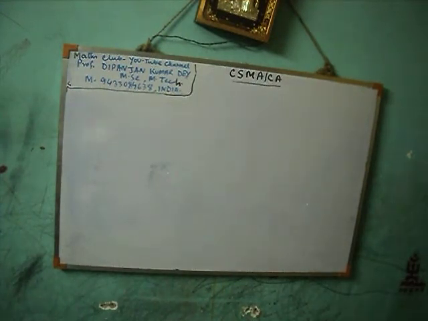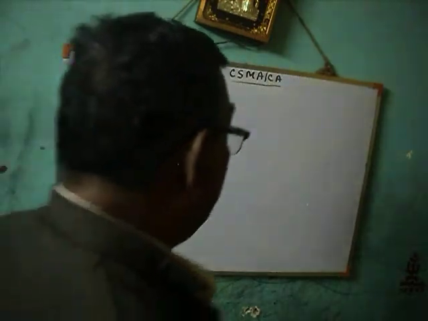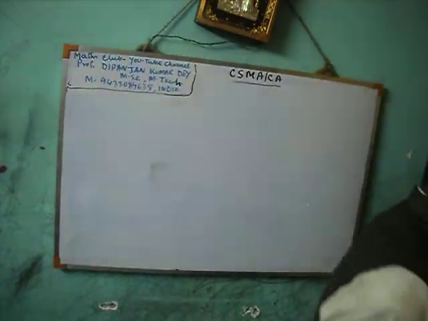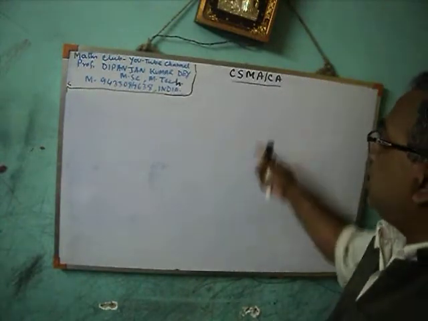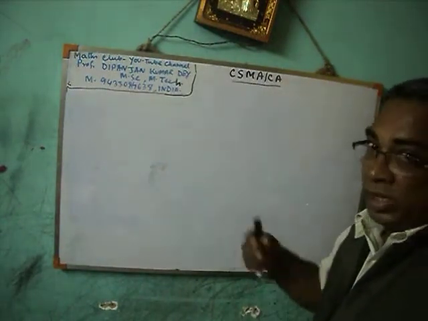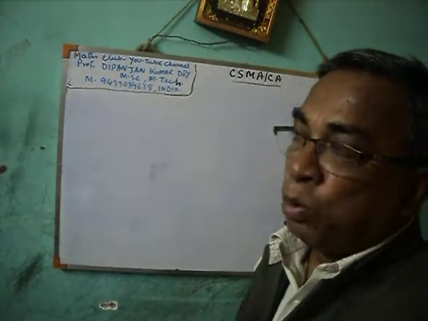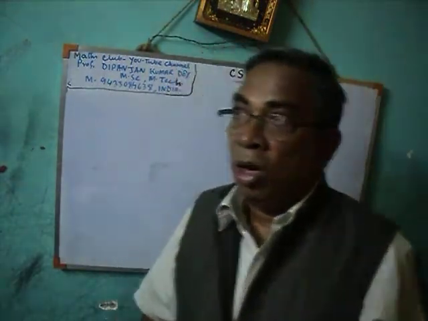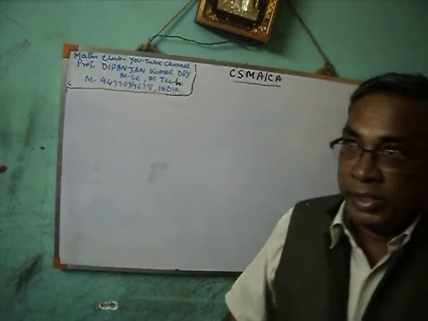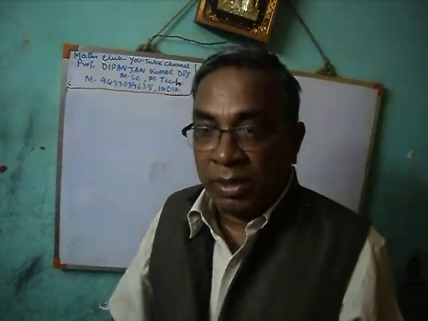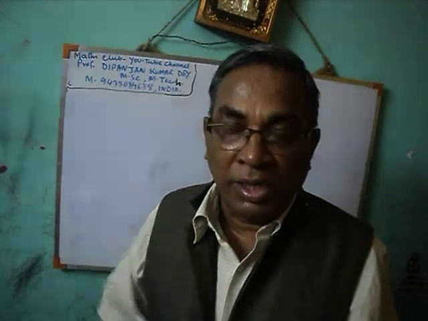Now, CSMA-CA is a random access protocol. Random access protocols are of four types: Aloha, CSMA, CSMA-CA, and CSMA-CD.